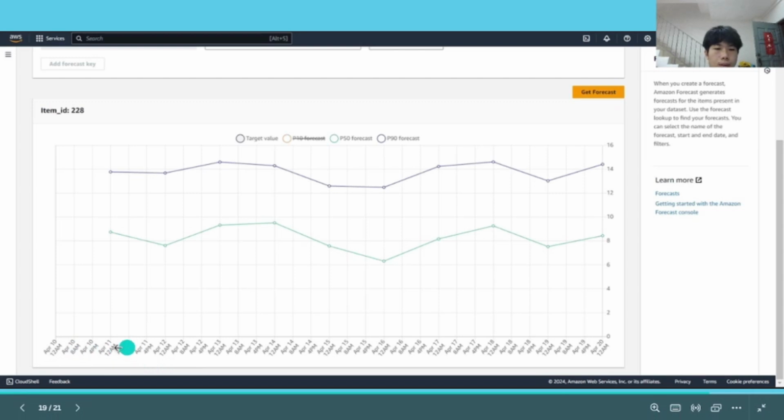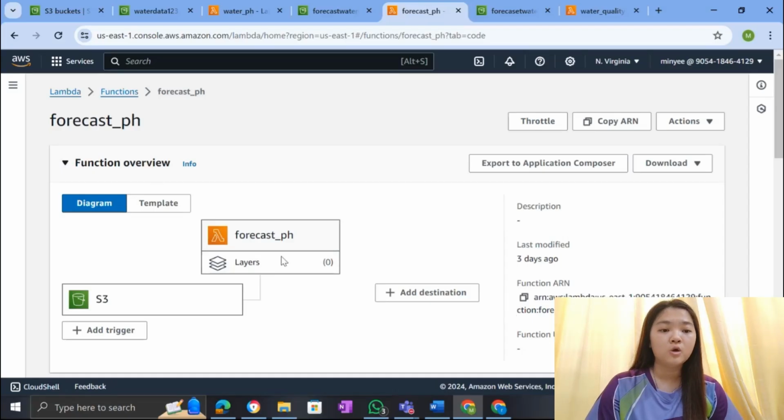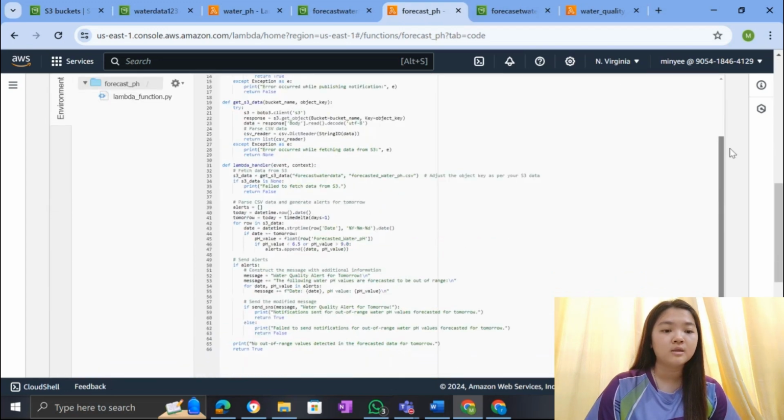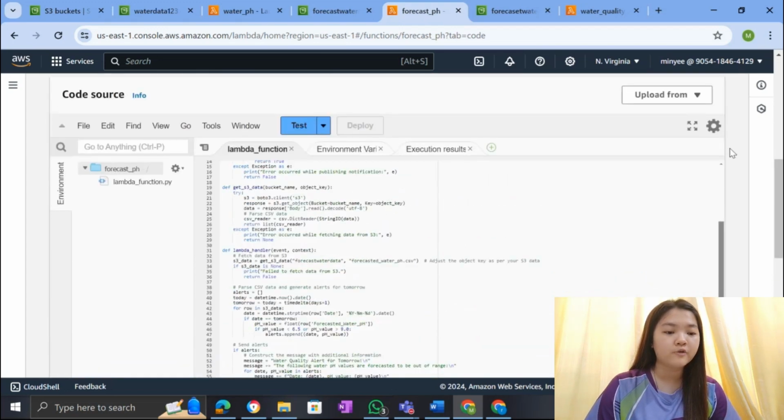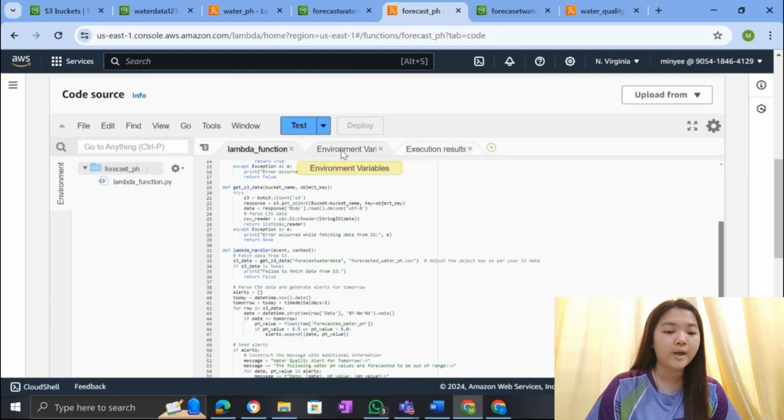Here it will show the date, so we can monitor on which date the pH value may be higher or lower. So this is the forecast. After the forecasting, we also use Lambda to check whether the water pH will be out of range for the next day. If the water pH of the next day will be out of range, it will send a Gmail to the user.